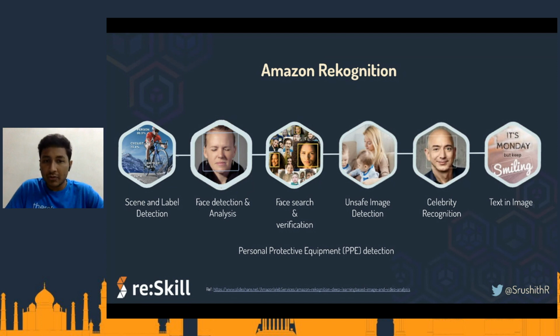And then we have face search and verification, which is again something that we will be consuming today, where we will search for a given face that I have detected. I will search if that face is already present in my database and take further action on top of it.